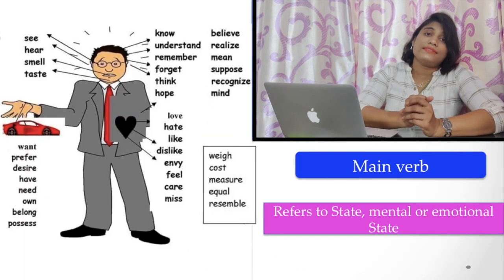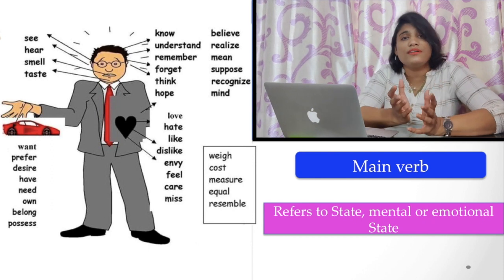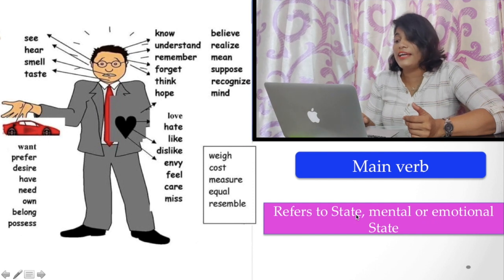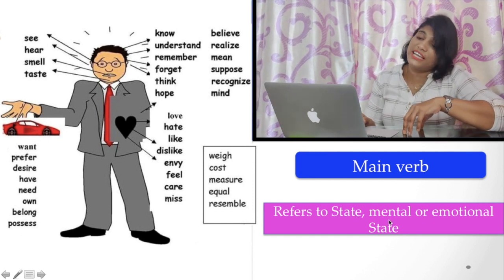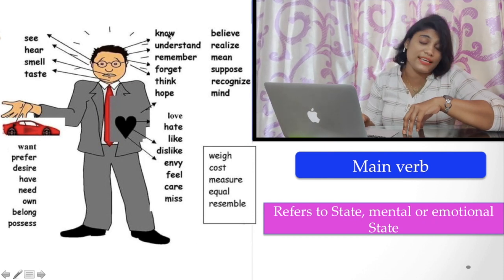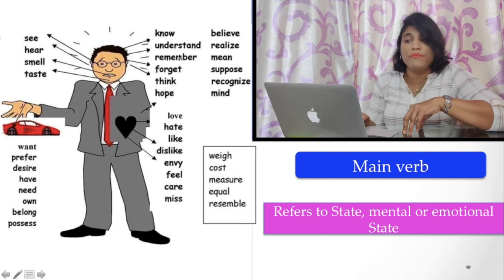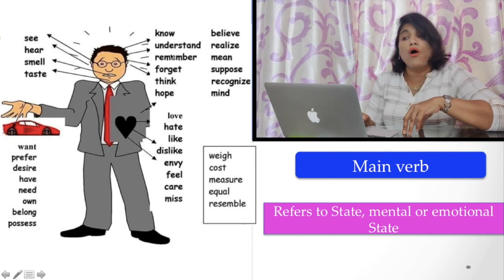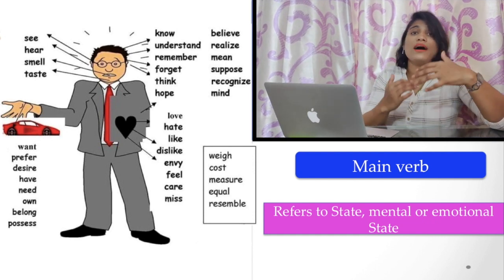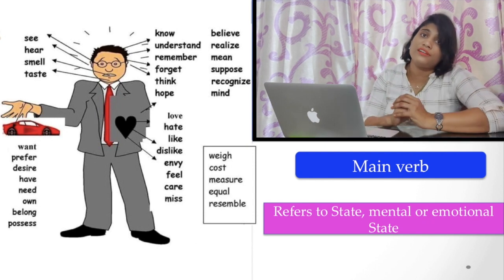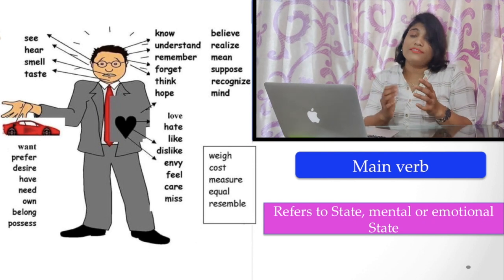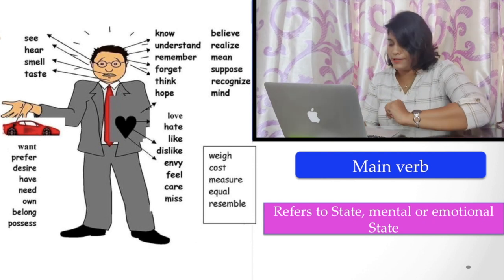But here are the main verbs that do not say anything about action, rather they refer to a state, mental or emotional state. For example, see, hear, smell, taste, or you may say know, understand, remember, forget, think, hope. All these are verbs that refer not to an action but to a mental or emotional state. So they are called state verbs.